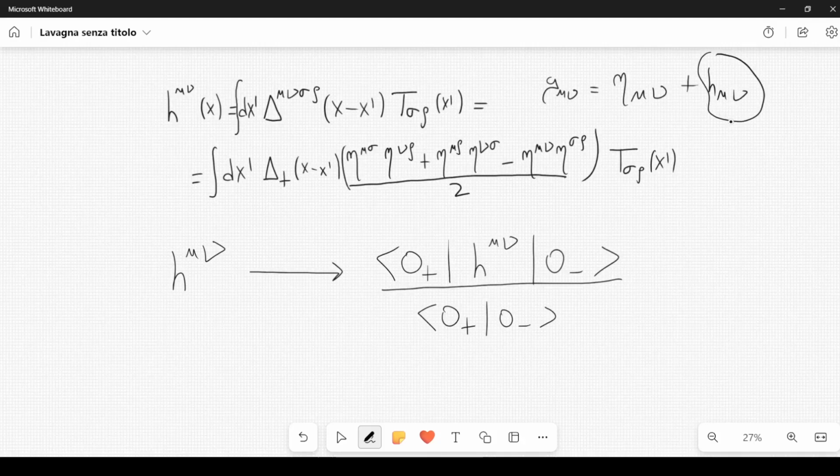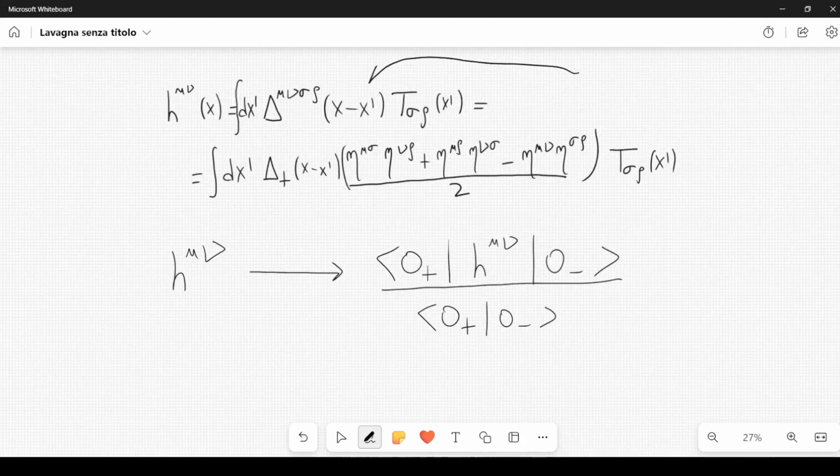We found that the small perturbation satisfies some equations, which are wave equations. So we found gravitational waves. And after that, we solved the equations. We found that we can express our equations like this. And then we also have an expression for this delta mu nu sigma rho, and also for this delta plus. But for now, it's not something relevant here, at least not in this lecture.